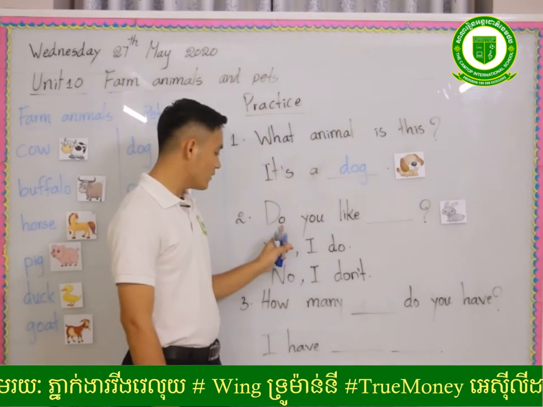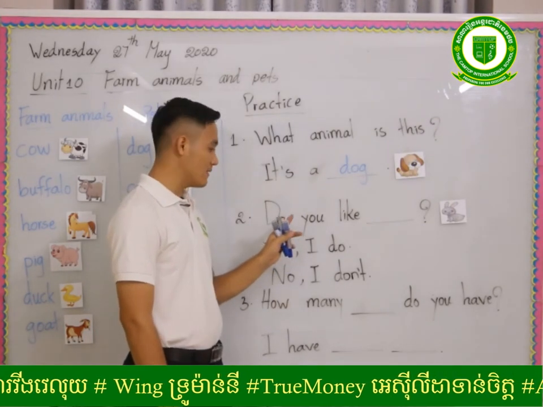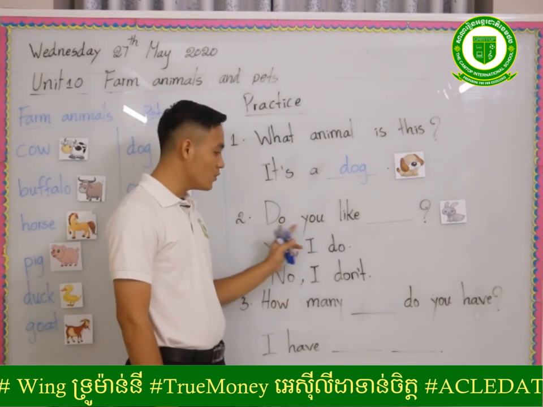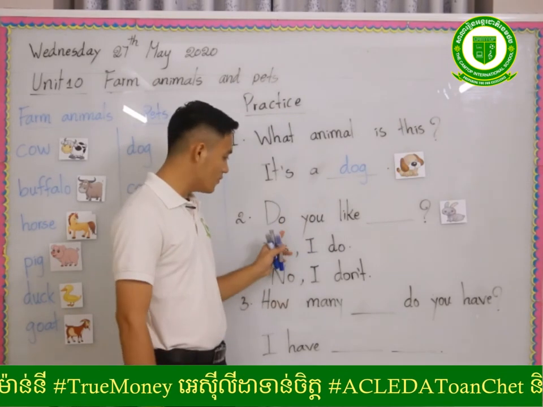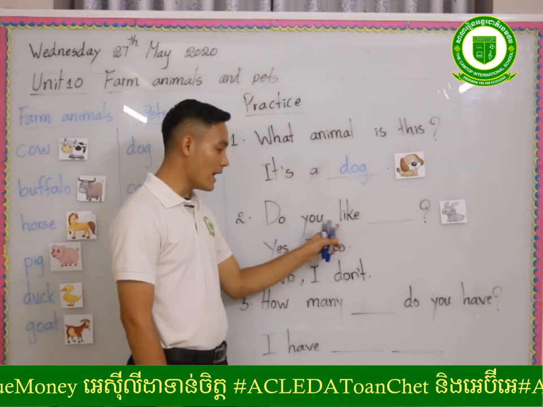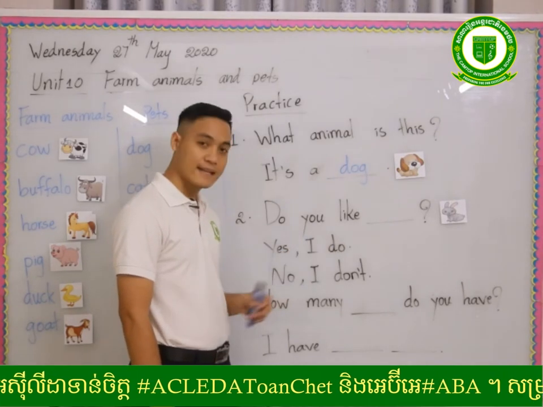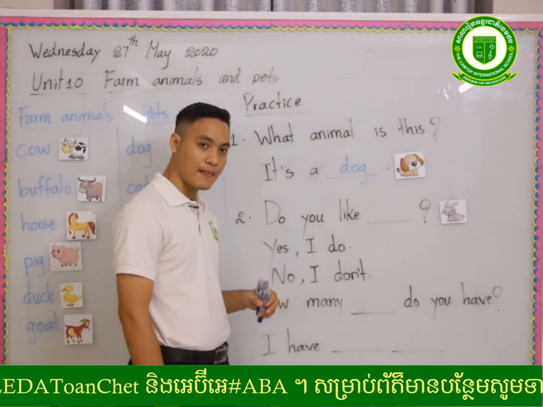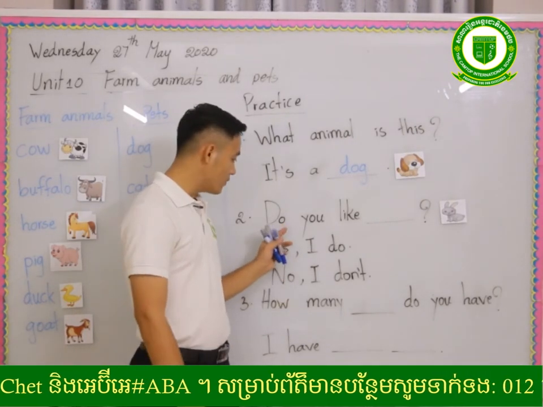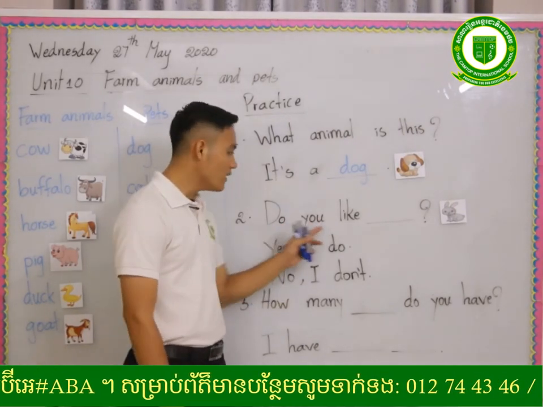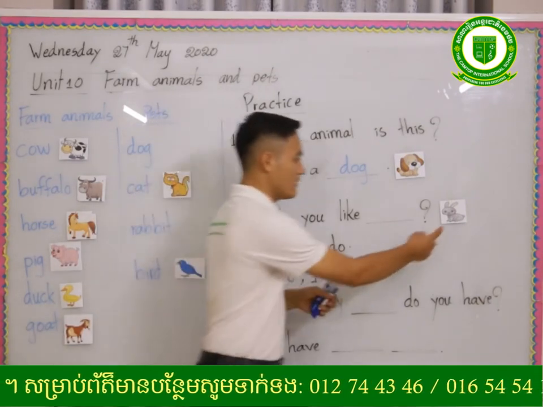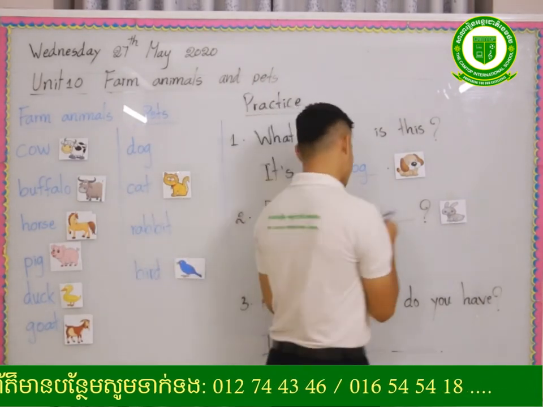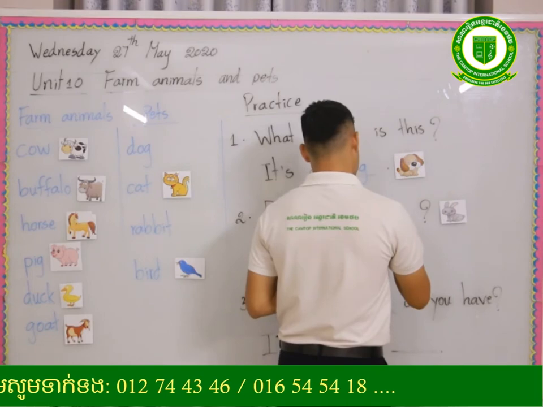Repeat. Do you like? Together. Do you like? Again. Do you like? Rabbit, right? I will complete: rabbit.